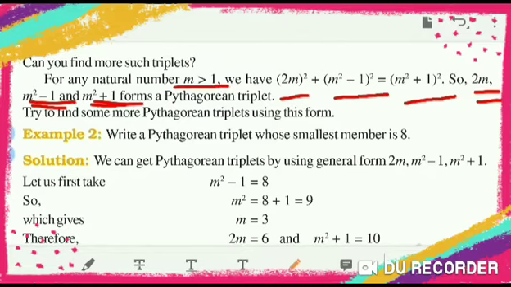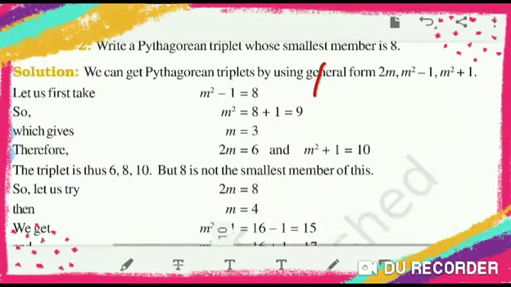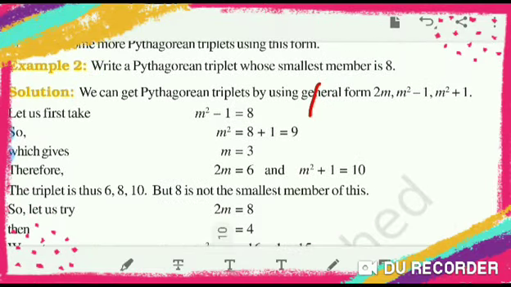Write the Pythagorean triplet whose smallest member is 8. So you can consider, suppose 2m is equal to 8, find out the value of m. Otherwise m square minus 1 is equal to 8, anything. So let us check here. First they have considered m square minus 1 is equal to 8, because what they have given?